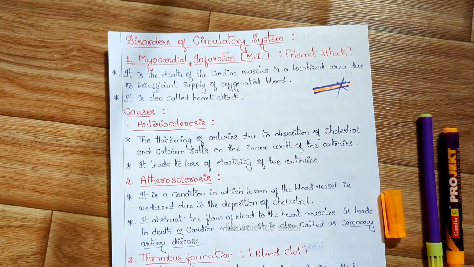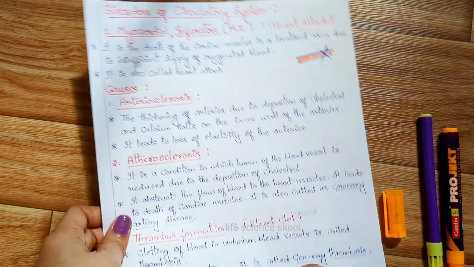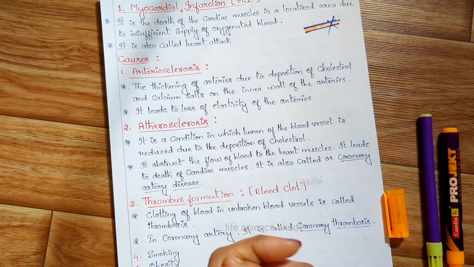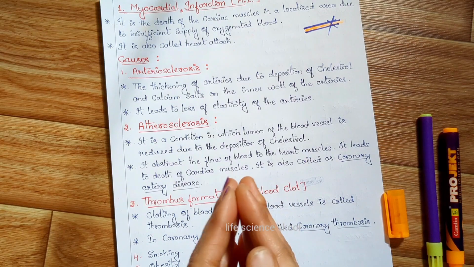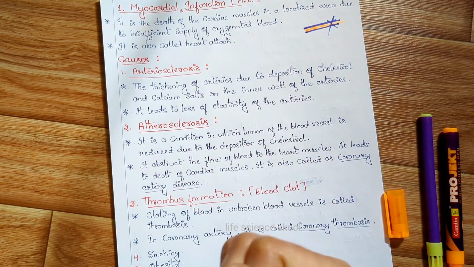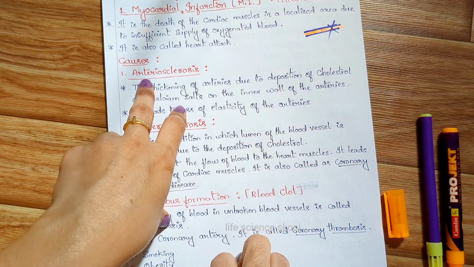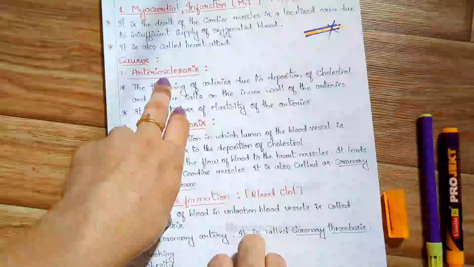And why is it going to happen? We have some causes, some reasons here. Let us look at those. The first one is very important. Listen carefully and concentrate, because the words are very scientific, and in the examination they will ask. Let's begin with the first one, that is arteriosclerosis.